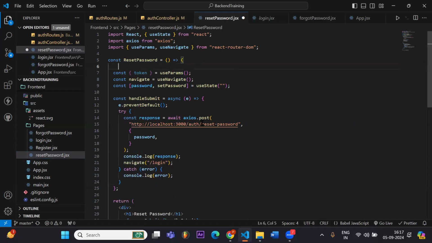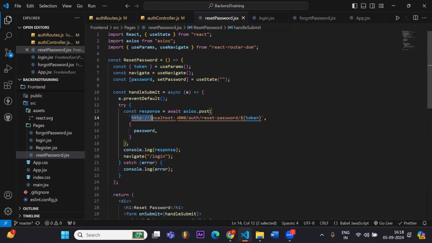Also, for the verification on the backend, we have to send the token that we got. Similarly, we will copy the token here, then close it in backticks. Okay, so this is our endpoint on the backend. We have to make this endpoint with the name reset password, and after that we will accept the token in our endpoint as well.